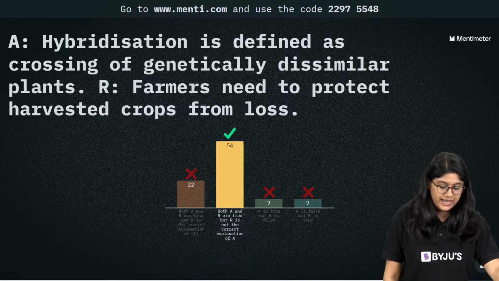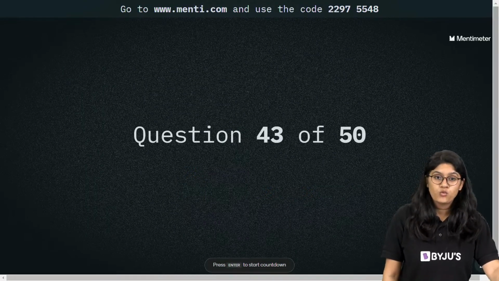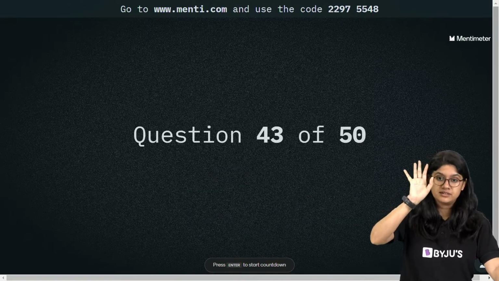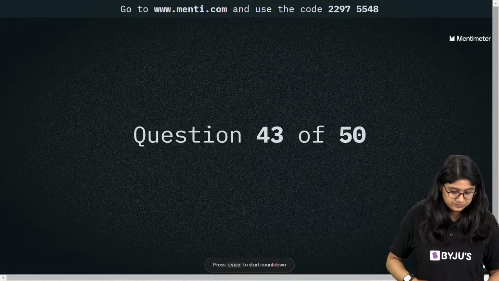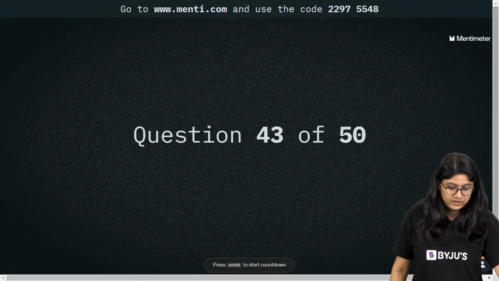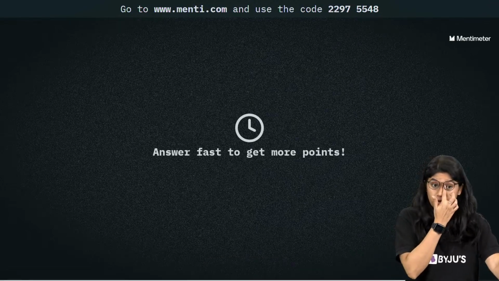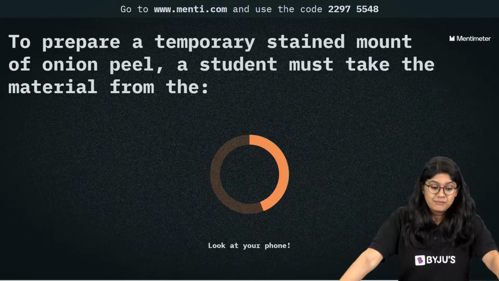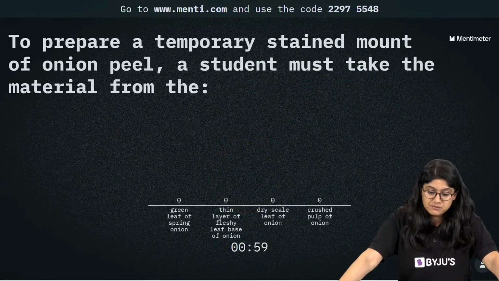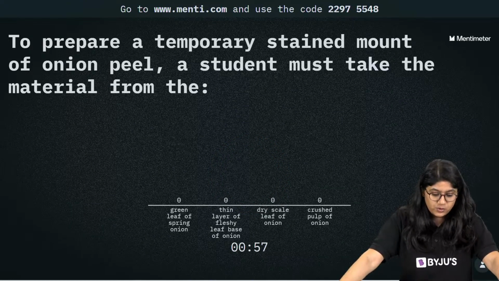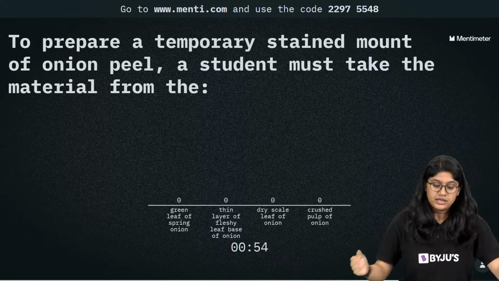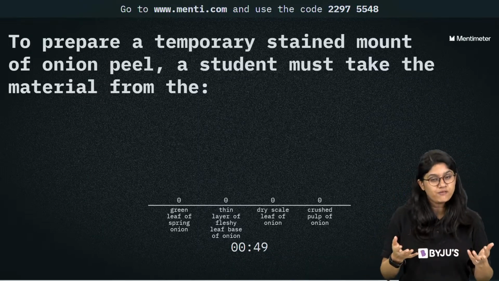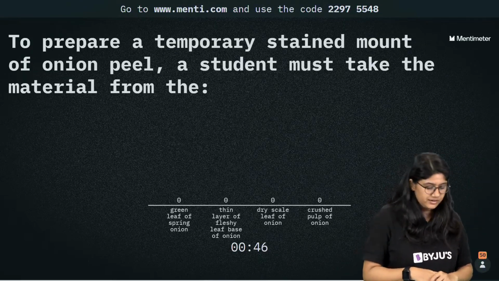So let's move ahead and let's see question number 43. Yes, it's not the correct explanation for the reason. Right. Here we have question number 43, everyone, and here we go. Question number 43 is, to prepare a temporary stained mount of onion peel, a student must take the materials from the green leaf of spring onions, thin layer of fleshy leaf base onion, dry scales leaf of onion, or crushed pulp of onion. Easy.